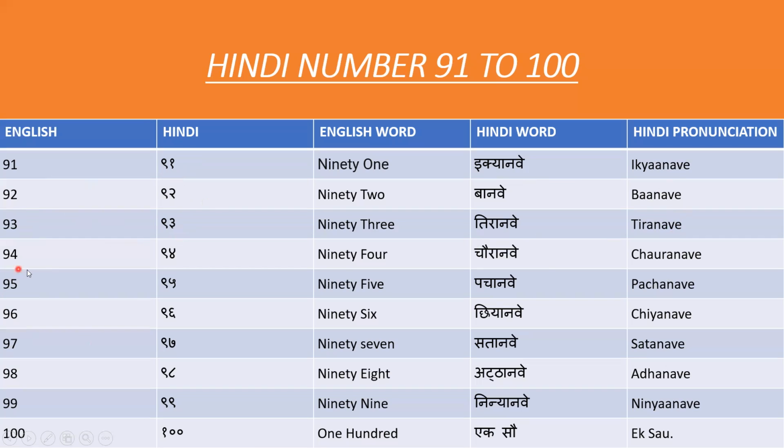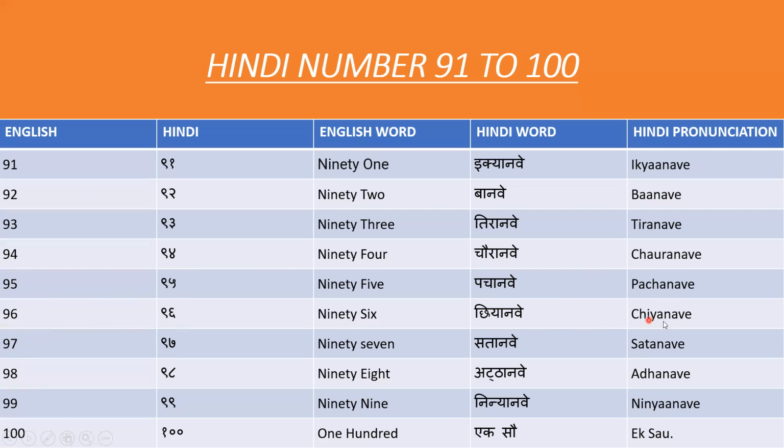For 94 in Hindi we say 94, no or char, 94. For 95 in Hindi we say 95. For 96 in Hindi we say 96, and 96 also we can say.